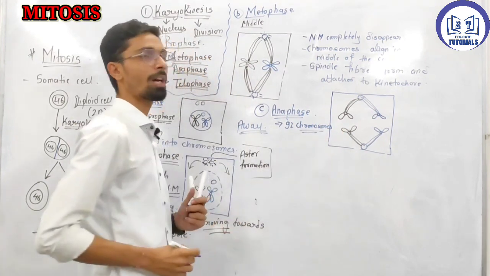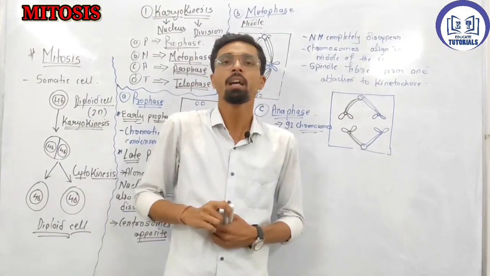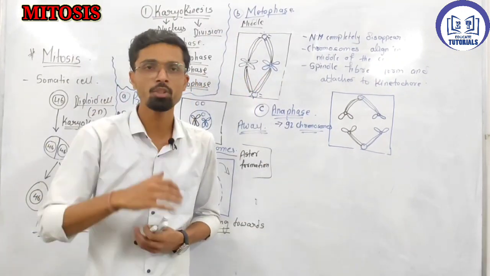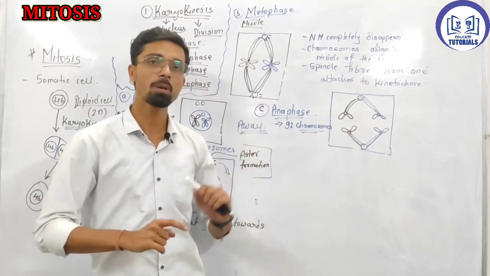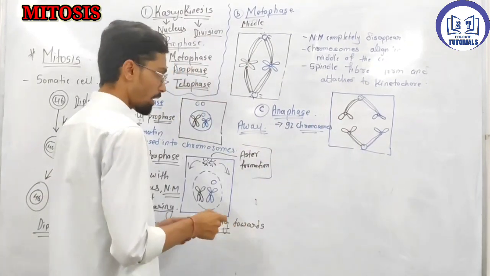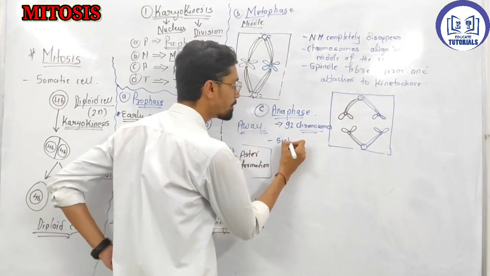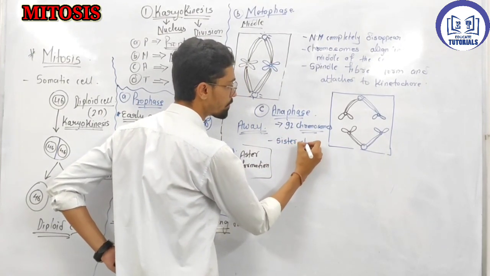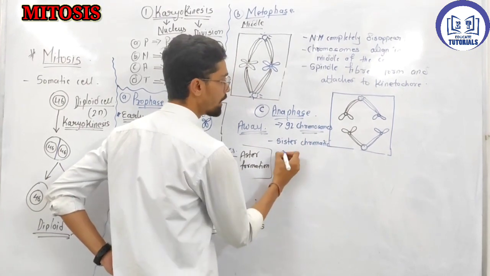92 chromosomes are present. In an exam, they may ask a question like this: during which phase is the chromosome number doubled? In anaphase, the chromosome number is doubled. What happens? Sister chromatids separate.